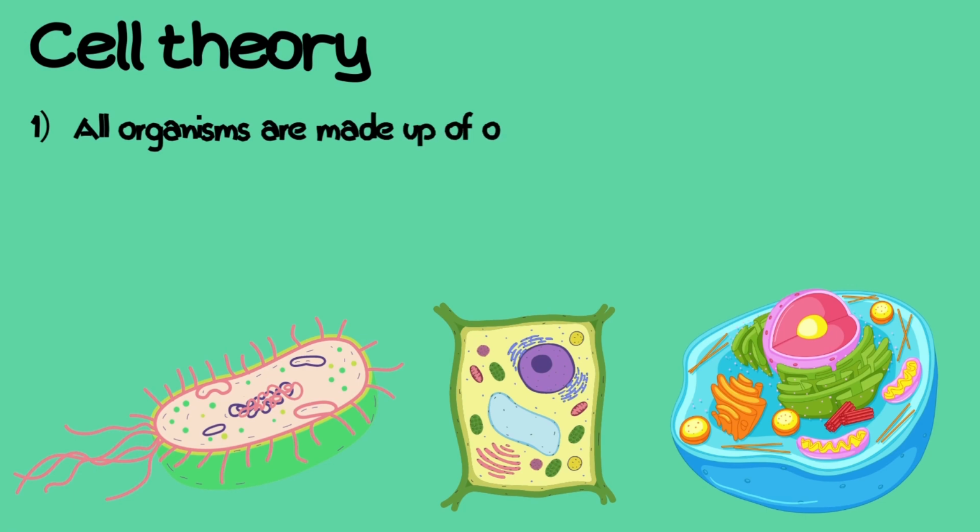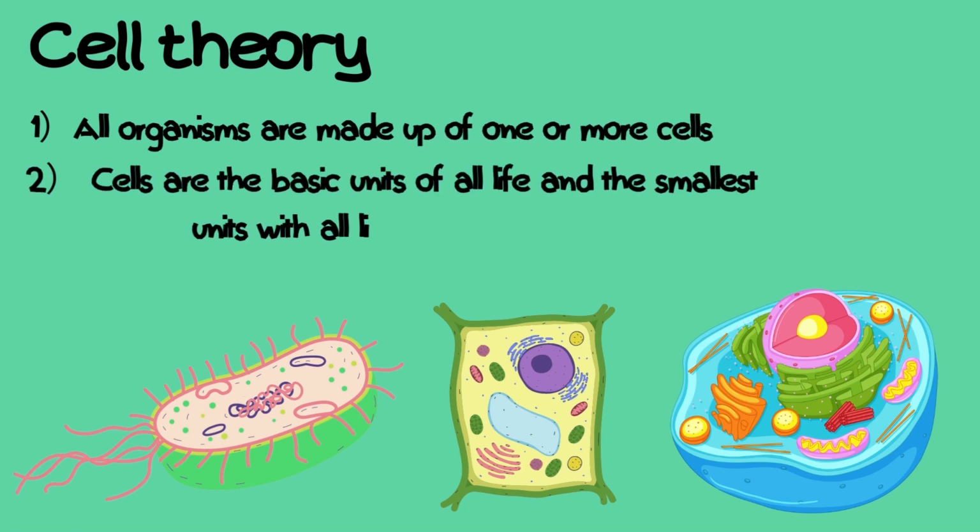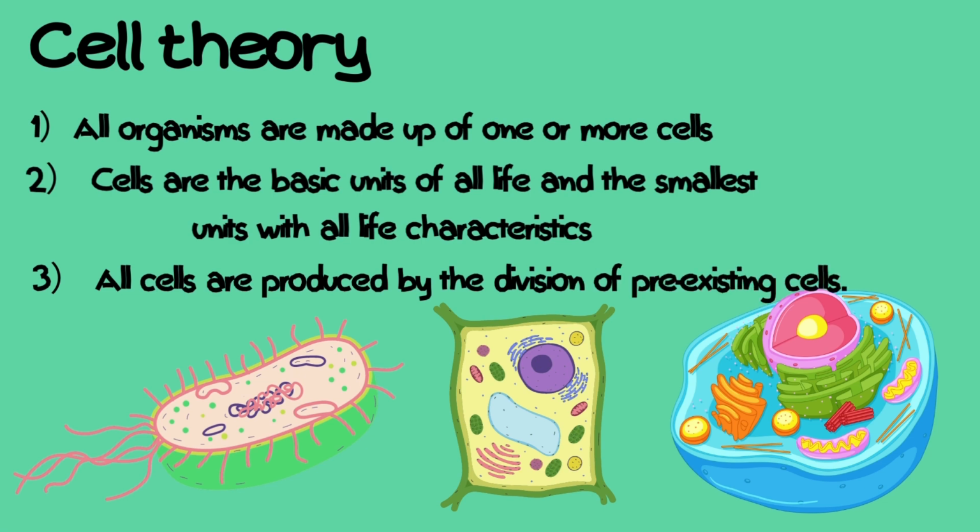First, all living things are composed of one or more cells. Second, cells are the basic units of all life and the smallest units with all life characteristics. Third, all cells are produced by the division of pre-existing cells. In modern cell biology, molecular biology, developmental biology, pathology, and other disciplines, research is based on the theory of cells.